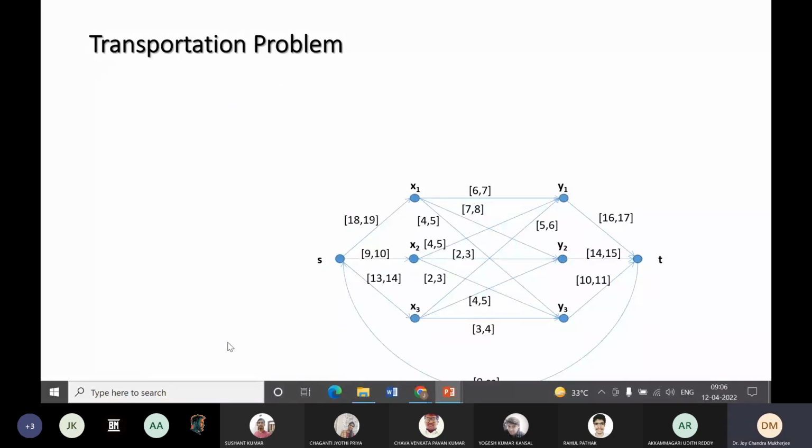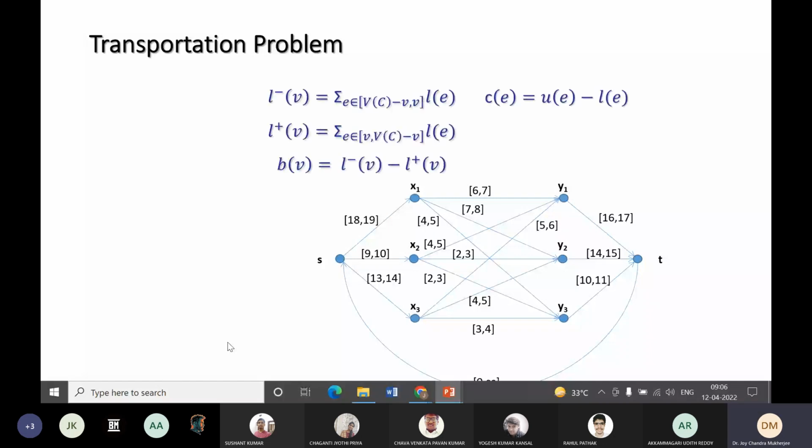After that, we will convert it to a transportation problem. Okay, so how to solve it? We should not go into the mathematical details, better you don't look into these mathematical things. So we will explain it with this example itself. So this is 6 and 7. So lower bound is 6, upper bound is 7.